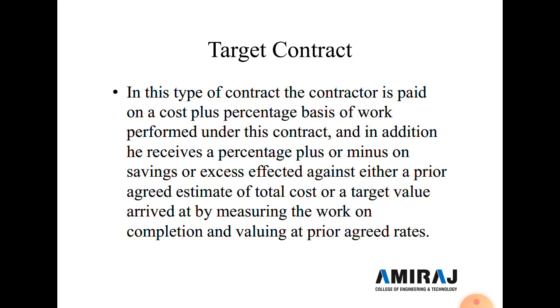Now another contract is a target contract. In this type of contract, the contractor is paid on a cost plus percentage basis for the work performed under this contract, and in addition he receives a percentage plus or minus on a saving or excess effected against either a previously agreed estimate of the total cost or a target value arrived at by measuring the work on completion and evaluating at previously agreed rates.